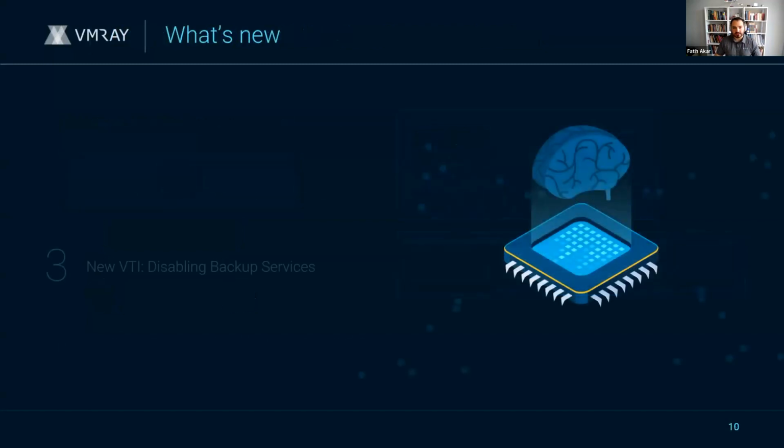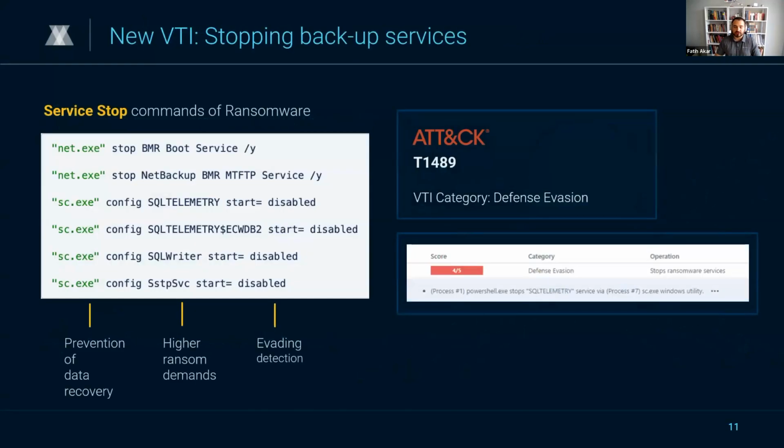AI-powered cyber attacks. So next, let's talk about another new VTI that's designed to detect and respond to attempts to disable backup services, right? And this is particularly relevant for ransomware. You may be thinking ransomware is old news, but it remains an ever-present threat in today's landscape. It never goes away, and it's not going to go away anytime soon. These ransomware attacks have been evolving in sophistication, and they're not sitting silent. They're targeting not only individuals now, but also businesses, government agencies, and critical infrastructure.